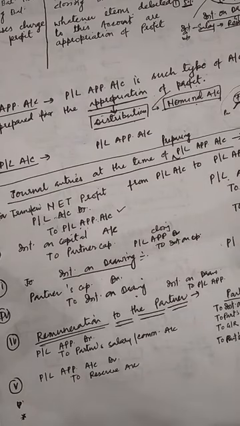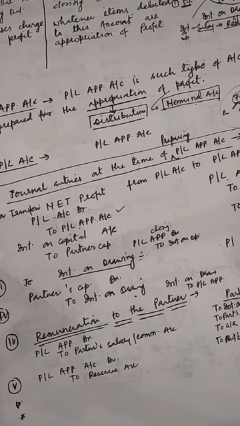As we know, according to the separate entity concept, the business entity concept, the businessman and the business are both separate units of the concern. And according to this concept of accounting, the businessman pays interest on capital to the owner of the concern, or the businessman pays interest on drawings, whatever he withdraws from the concern. Getting you all? So first entry, second entry, for allowing interest on capital.